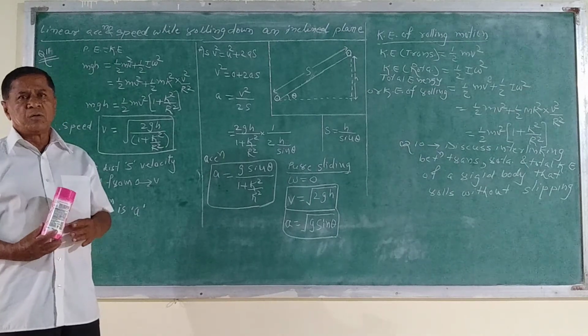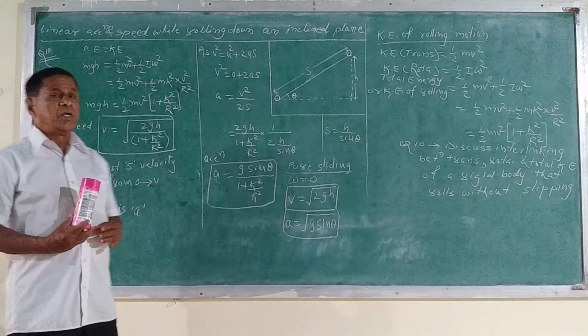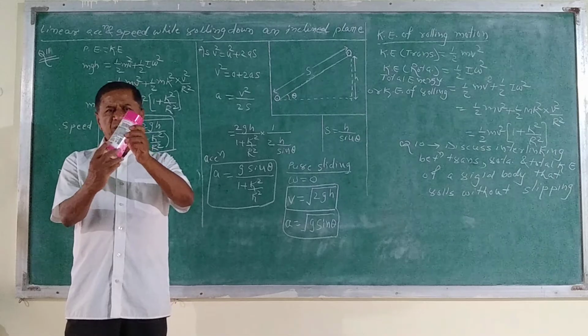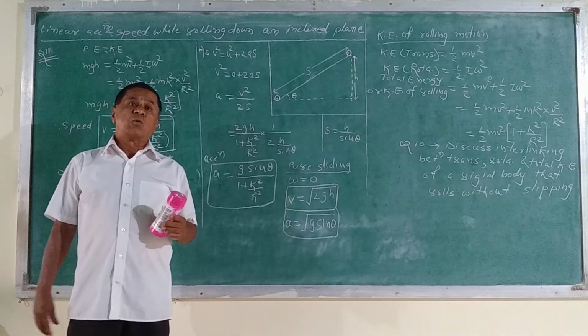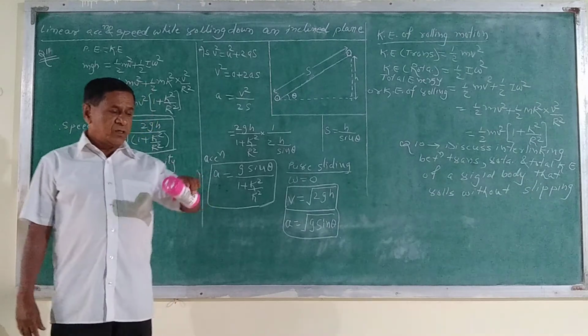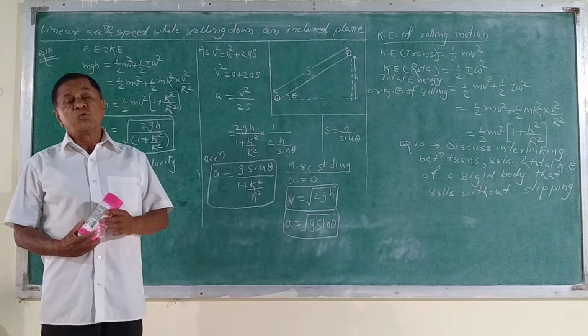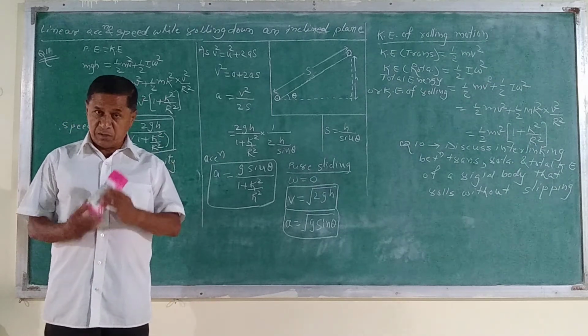In this there are two parts. First, the kinetic energy of the rolling motion. Now this one is called the rotational motion of the body. And the rolling motion of the body, suppose the drum is rolling on the ground. In that case, there are two motions. One is the translational motion, second is the rotational motion.